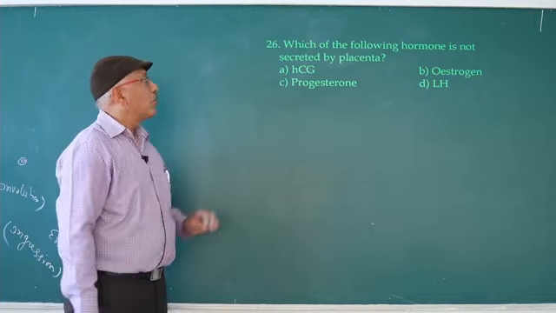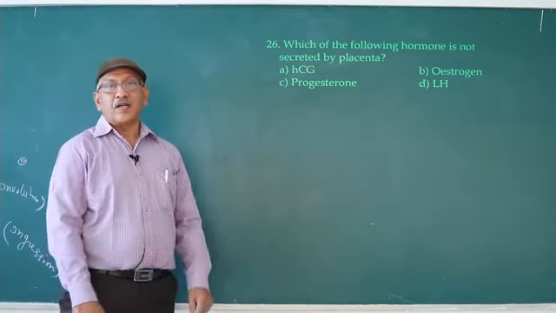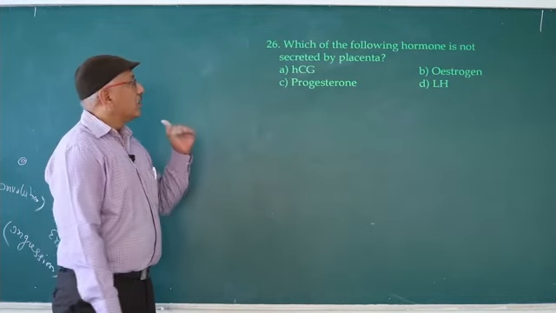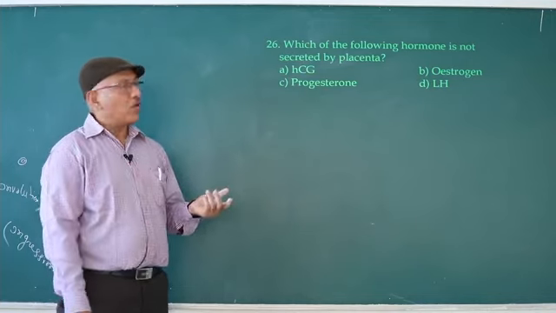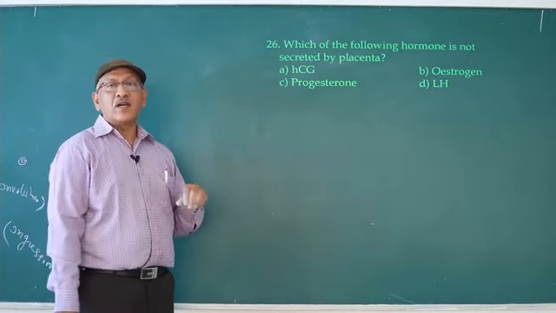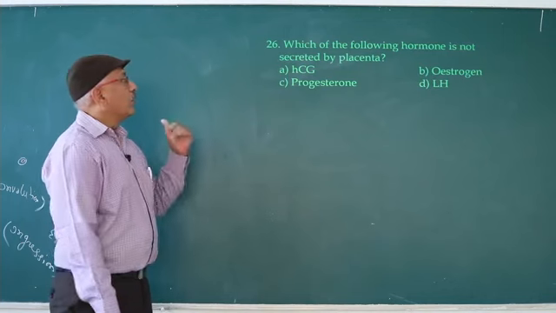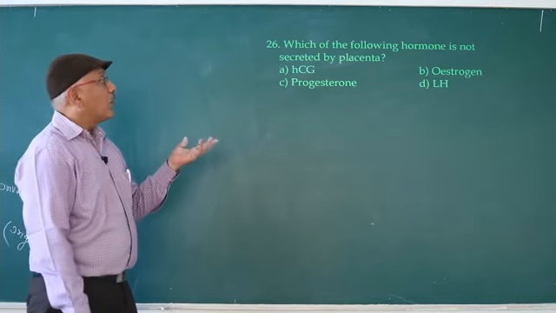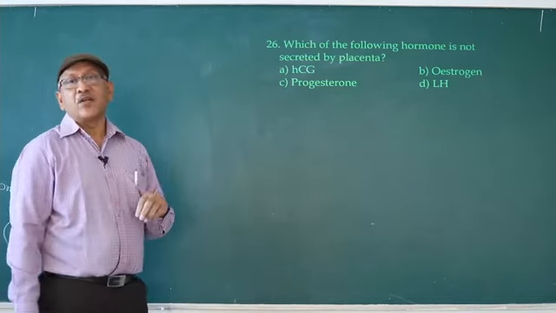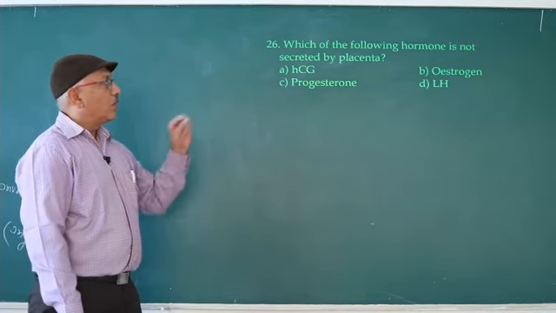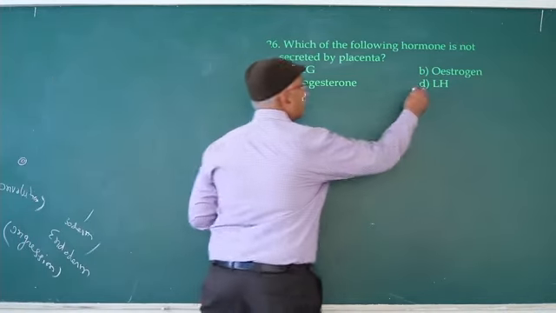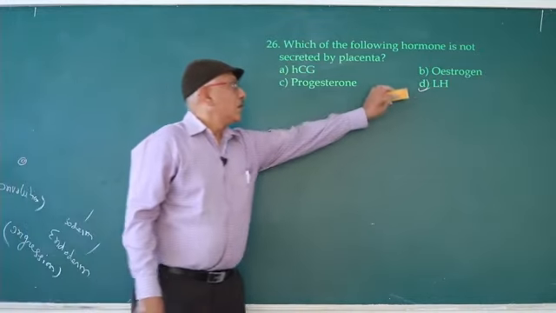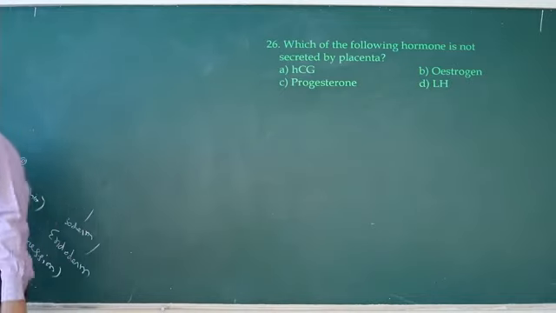Which of the following hormones is not secreted by placenta? HCG, human chorionic gonadotropin, estrogen, progesterone, LH. LH, luteinizing hormone, is not secreted by placenta. Next question.